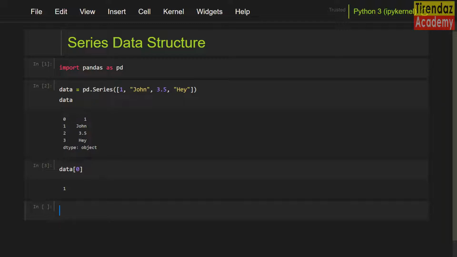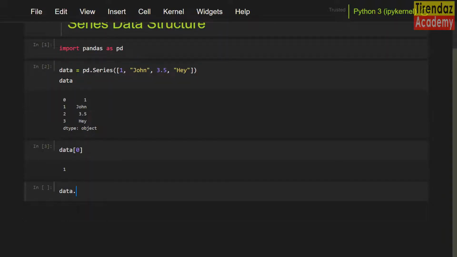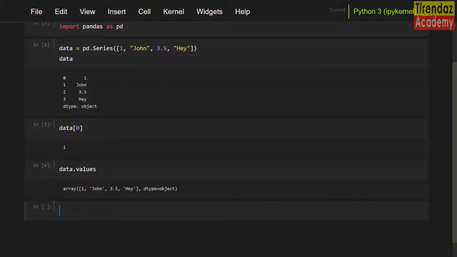We can convert data into an array. To do this, you can use the values attribute. Let me set data.values. Here you go.